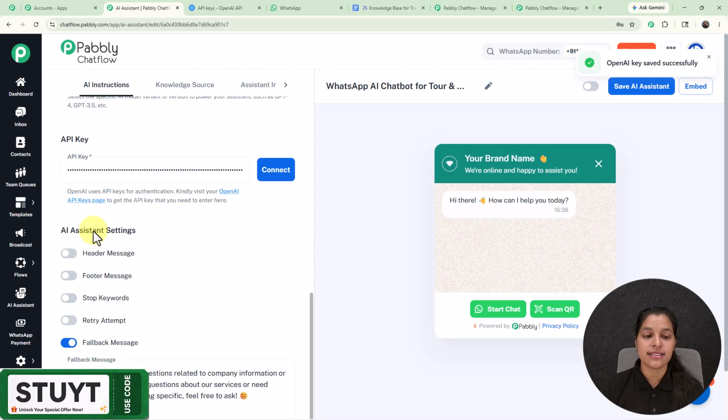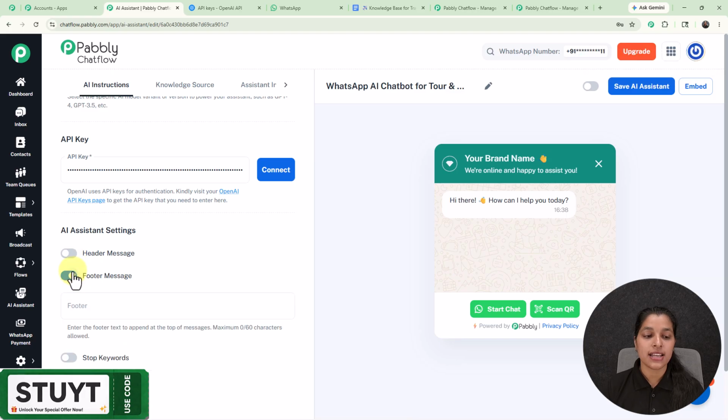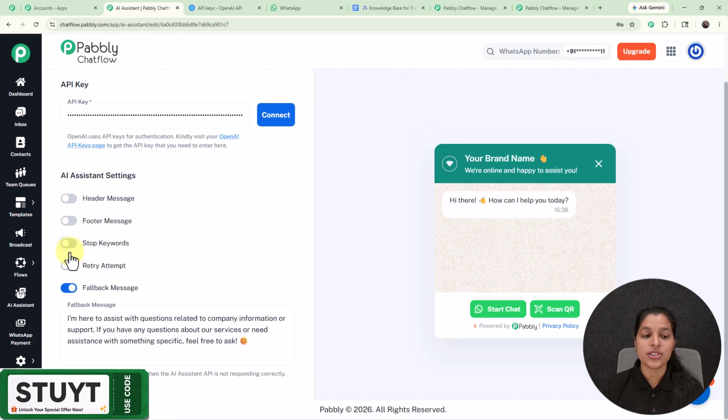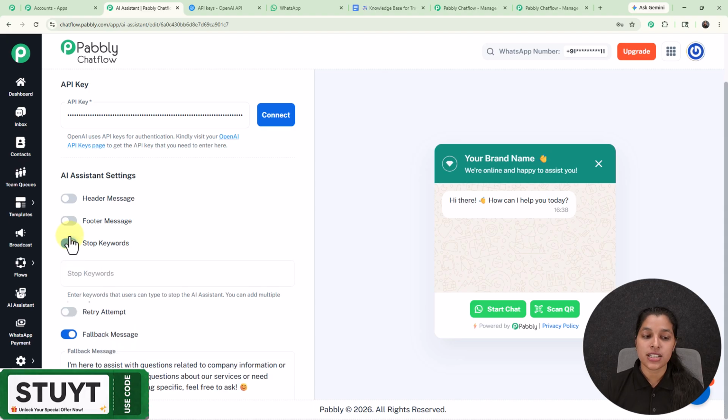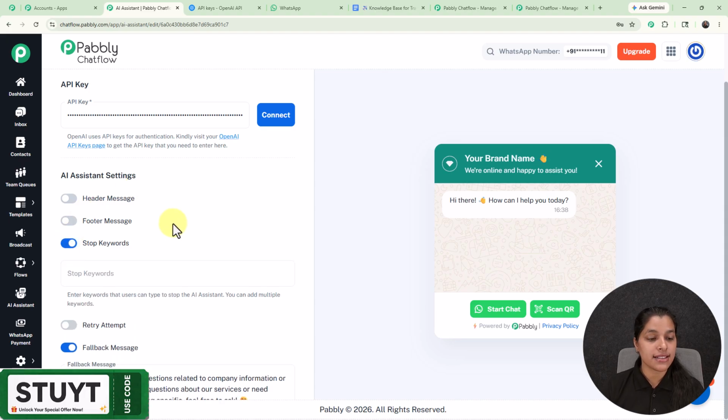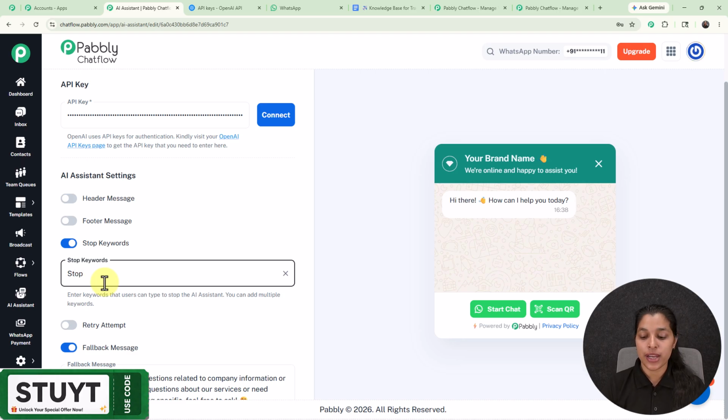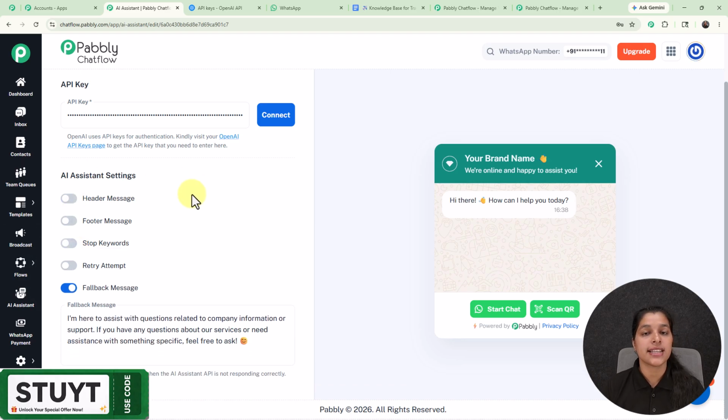Now from this AI assistant settings section, you can modify some of your AI assistant settings, such as you can provide the header or the footer message by just enabling these toggles. And afterwards we are getting this option for stop keywords. So stop keywords are the words which can stop your AI assistant. Now let's say I want to stop my AI assistant as soon as someone enters this message that is stop. So here I'm going to make this word as my keyword. So here I'm going to type it and press the enter key, and here our stop keyword is ready, but I'm going to keep it as disable only.